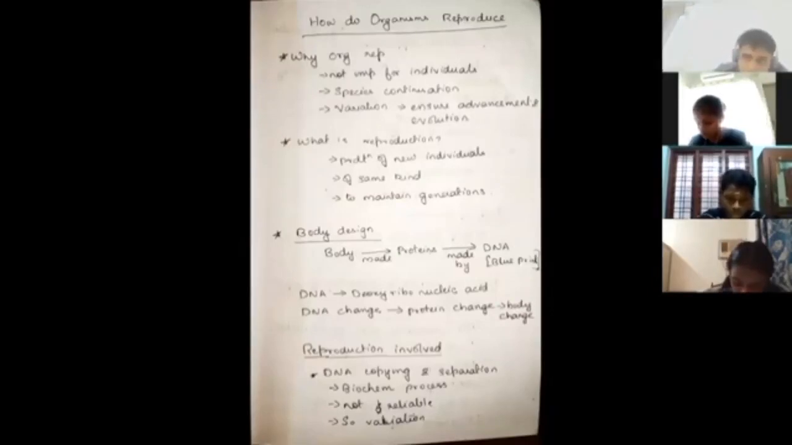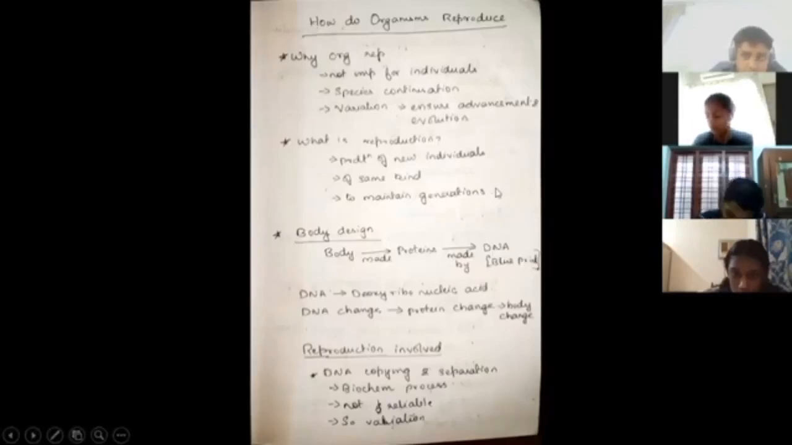So coming again, your body design, your body is entirely made up of proteins. Now there are other factors as well, but majorly it is made up of proteins. Now who is going to make proteins? DNA is going to make proteins. So obviously, see, what is the full form of DNA? You have to study the full form of DNA as well. Okay, deoxyribonucleic acid.